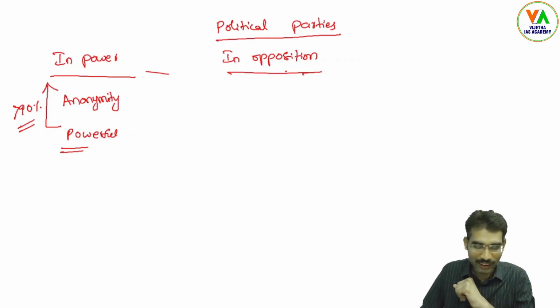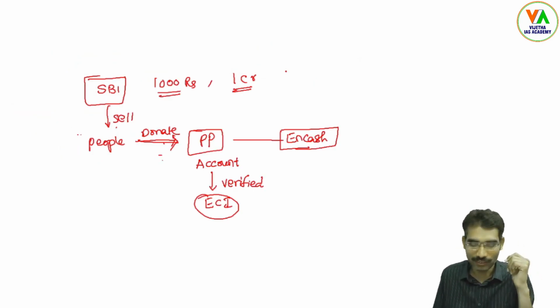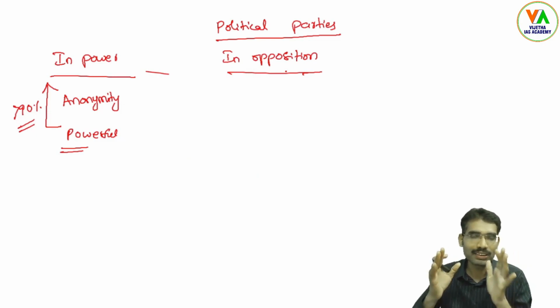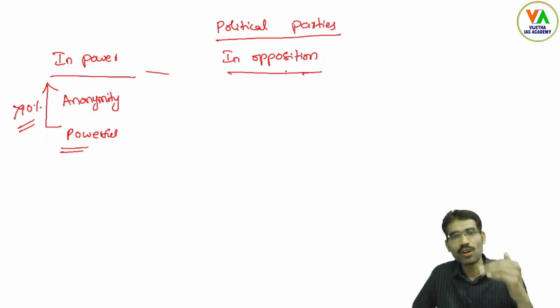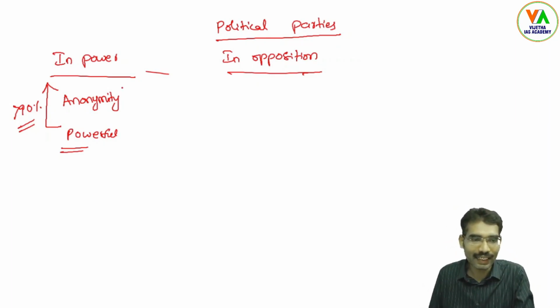Here, one more thing is that anonymity is maintained. To maintain the privacy of the donor, this particular law is envisaged. However, those who are in power can directly contact the State Bank of India.